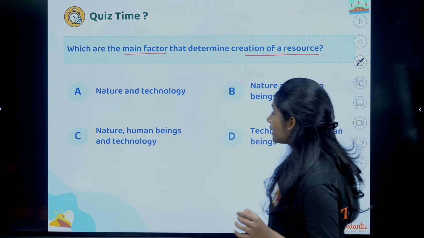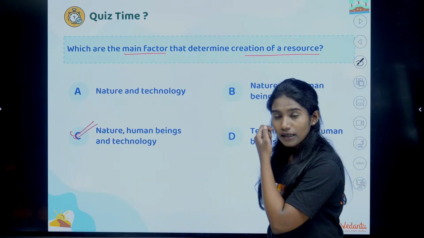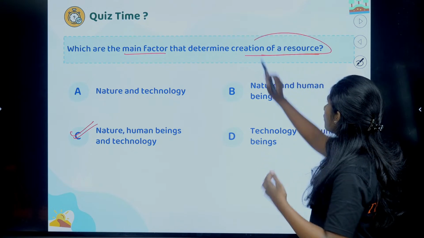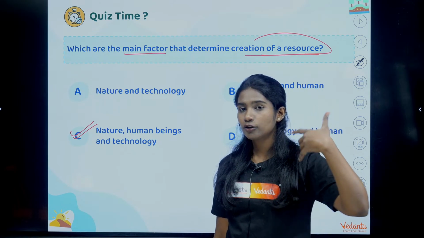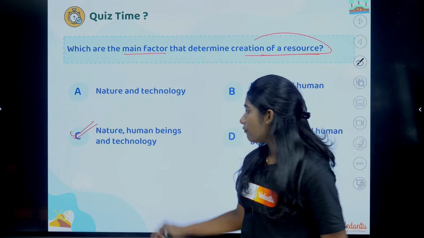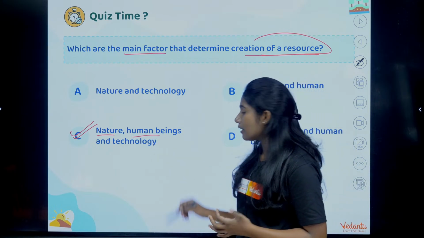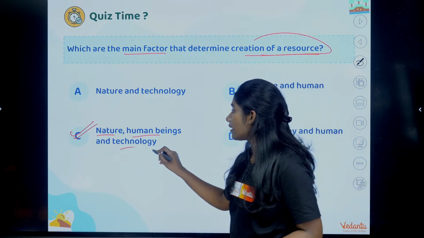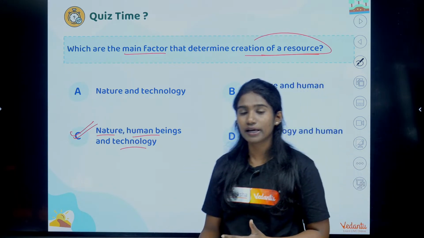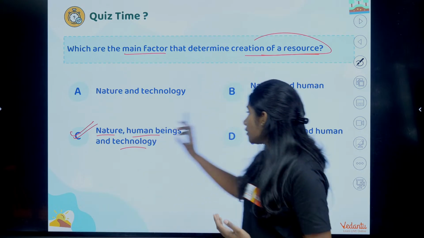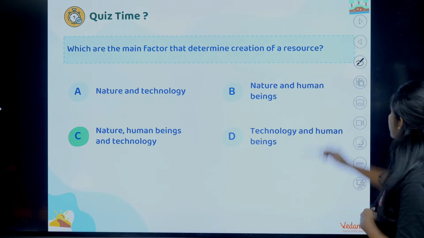Okay, let me answer. It is option C. So now if you want to create some resource, we want that substance, and that substance should fulfill those 3 criteria. We are getting that substance from nature only, and we human beings, what are we doing? With the help of technology, we are converting that particular substance into something which can be utilized for our own benefit, right? So option C is the right answer.